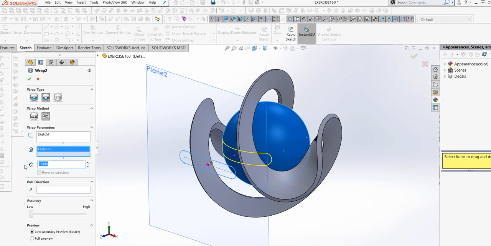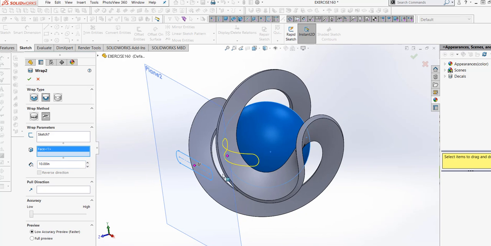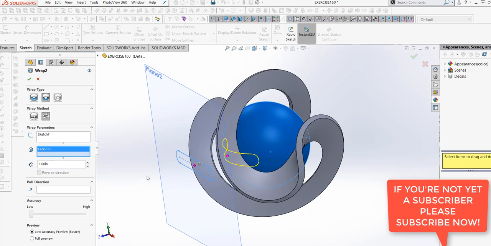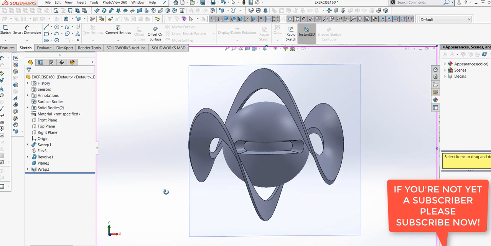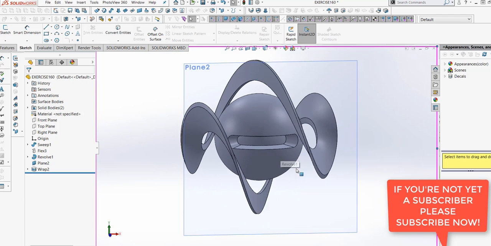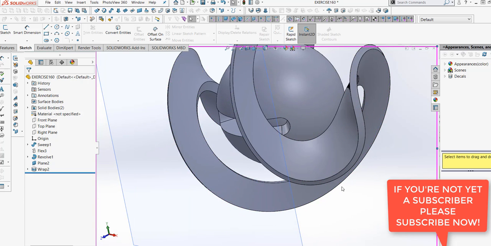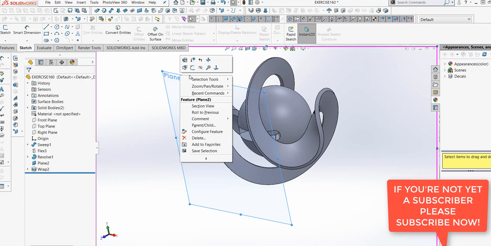If I want it 10, it will wrap also up to here, but I want it only about 1 inch as wrapping it. And now, okay, now you see that it wraps on the sphere at 1 inch. Let's close or hide this one.